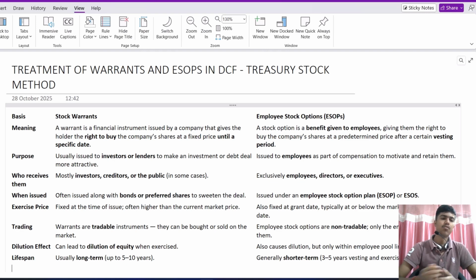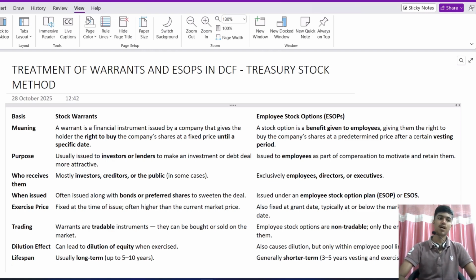So, before we jump into the treatment, a little differentiation and introduction to what warrants and ESOP are. They are quite similar, but the person to whom they are issued and the objective behind issuing them is different.